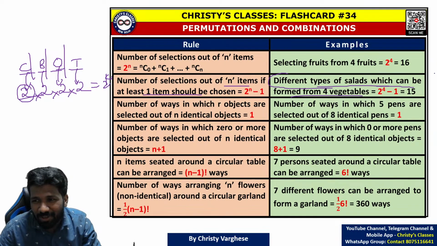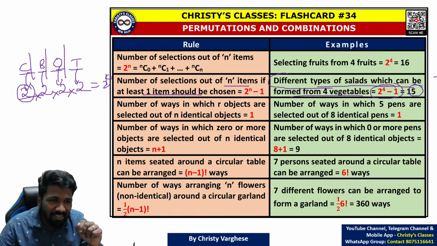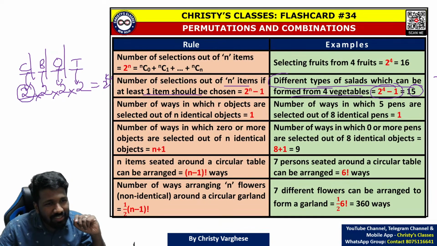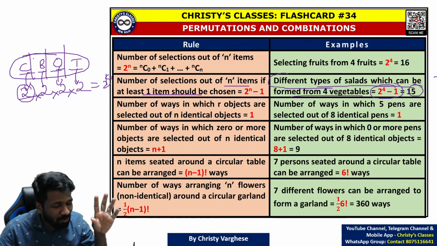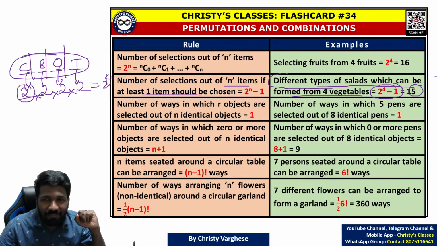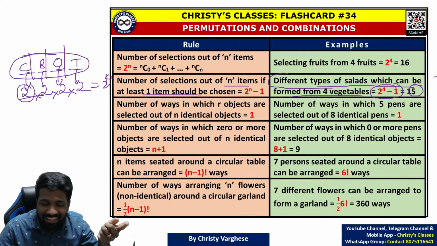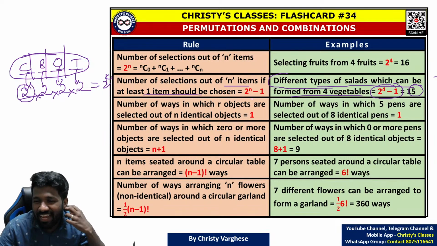But 2 raised to 4 is not the answer. 2 raised to 4 minus 1 is the answer. Why? Giving too much freedom, or democracy, to the vegetables to choose, there is a problem. What if all the 4 vegetables say that we don't want to be part of your salad? Then will you get a salad, or is it a salad? Are you getting the point? No, 0 vegetable salad is not a salad at all.